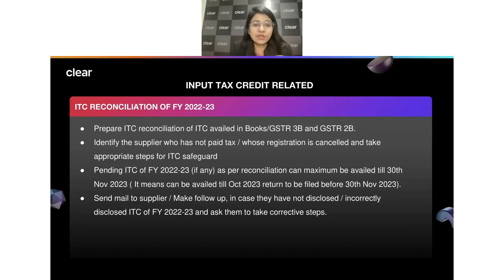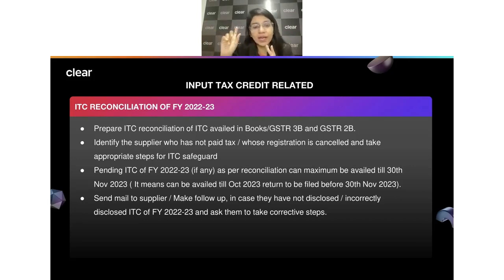See, where it is matched, you have claimed, there is no problem. Everything was sorted. Where there was actually a problem was that, okay, I had not claimed because my supplier has not filed. Right? That could be one case. I have not claimed because my supplier has not filed. Keep a record of that entry. That is one thing we should always keep in mind. Keep a record of that entry.